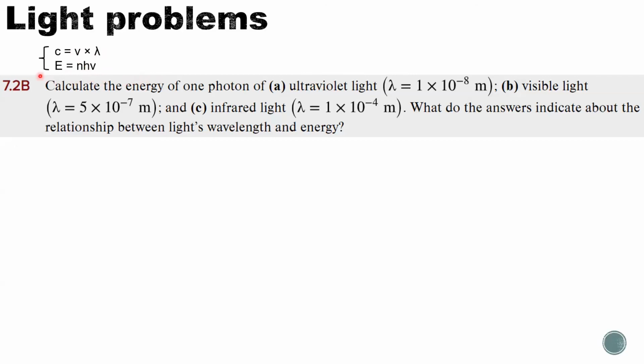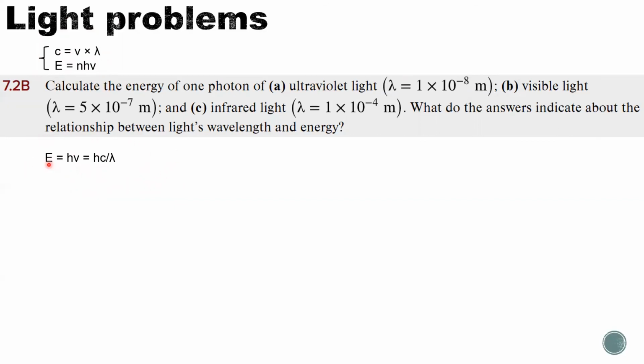So we can combine these two equations together: E equals h nu, nu equals c over lambda. Plug that in, E equals hc over lambda. This is a very important equation, so hopefully you can remember it by heart.